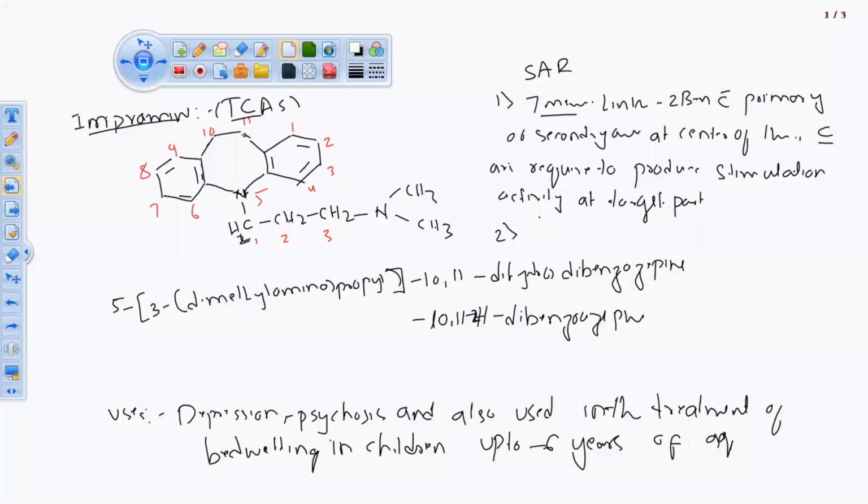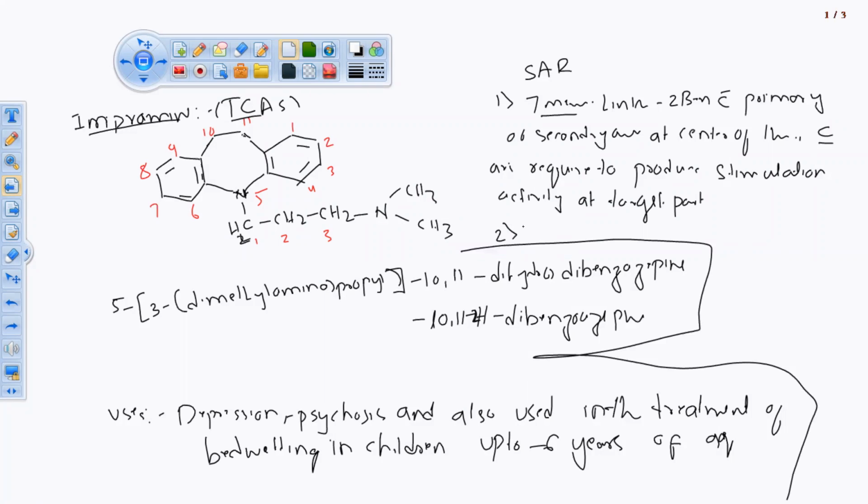सेकेंड पॉइंट, अगर यहाँ पे है नहीं substitution, if substitutions are there, second point in the structural activity relationship. ठीक है, substitution of halogen or cyano group at C3 position.